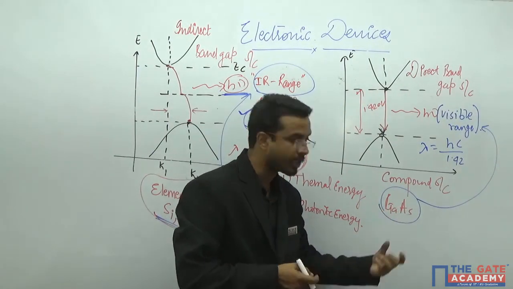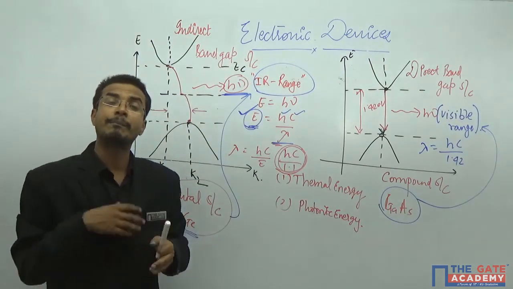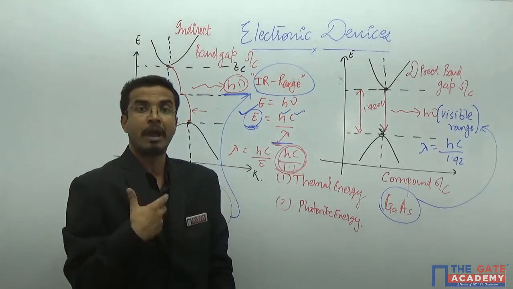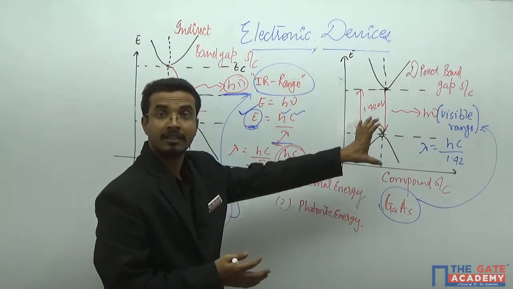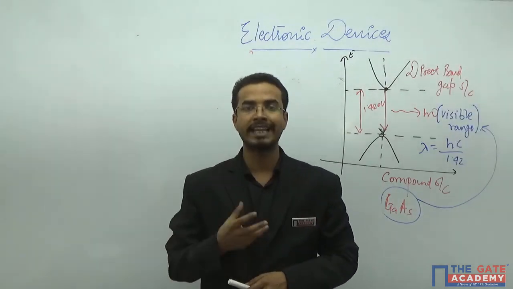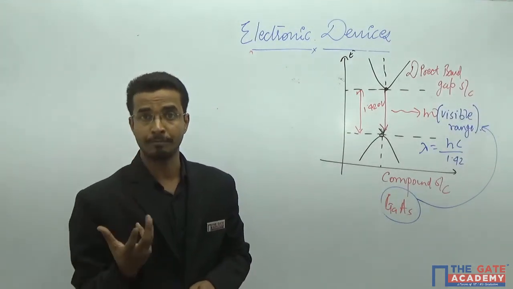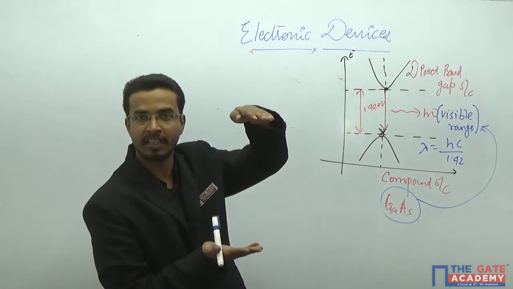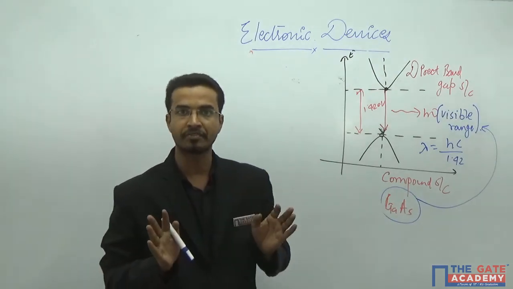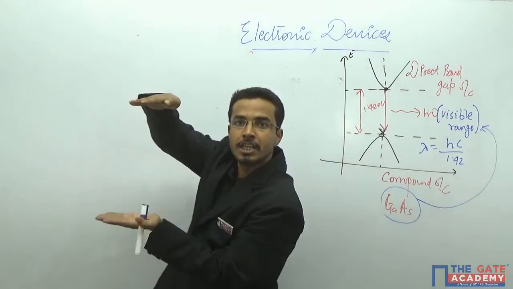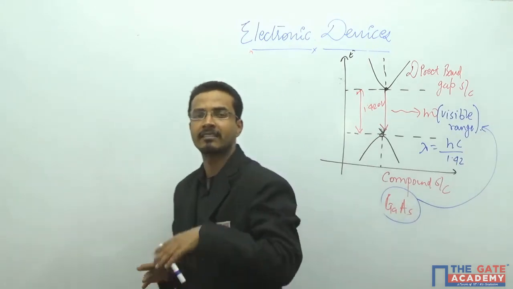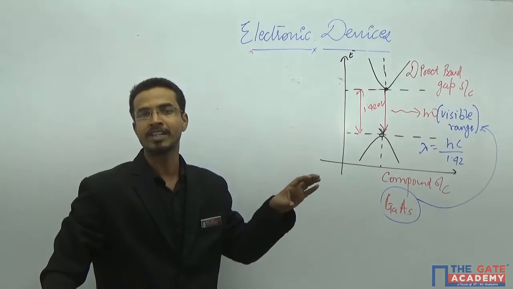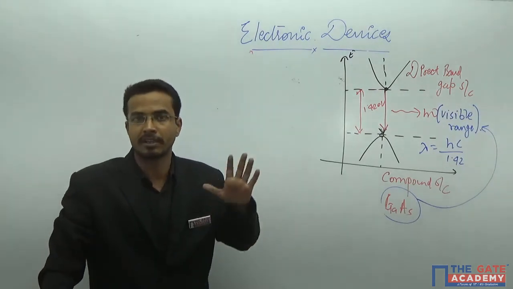Now see the use of this particular semiconductor. Why are the compound semiconductors so popular in the direct band gap, very familiar for making LEDs? If you have an elemental semiconductor, what is the limitation of the elemental semiconductor? You cannot change the energy band gap of the material at any particular temperature. If the temperature is fixed, you cannot change the energy band gap of silicon or germanium. If that is silicon at room temperature, that will be 1.1 electron volt. If that is germanium, that will be 0.7 electron volt. You cannot change that at any particular temperature.